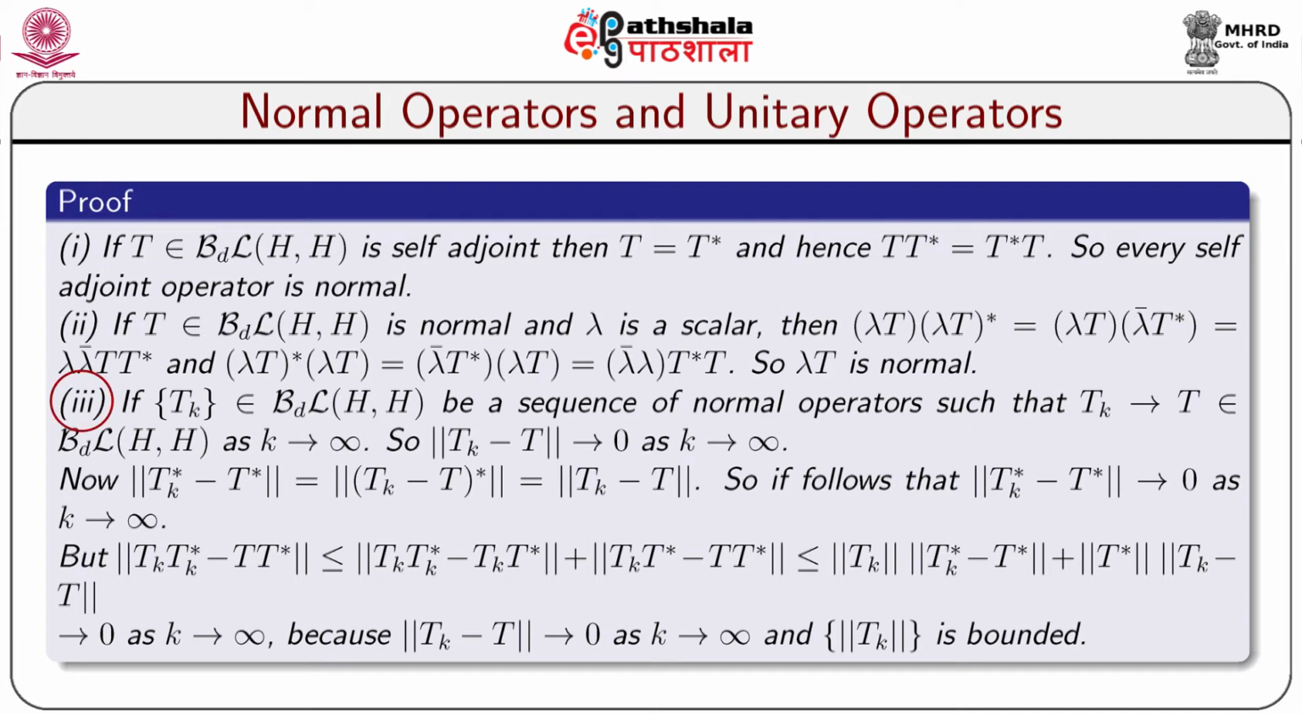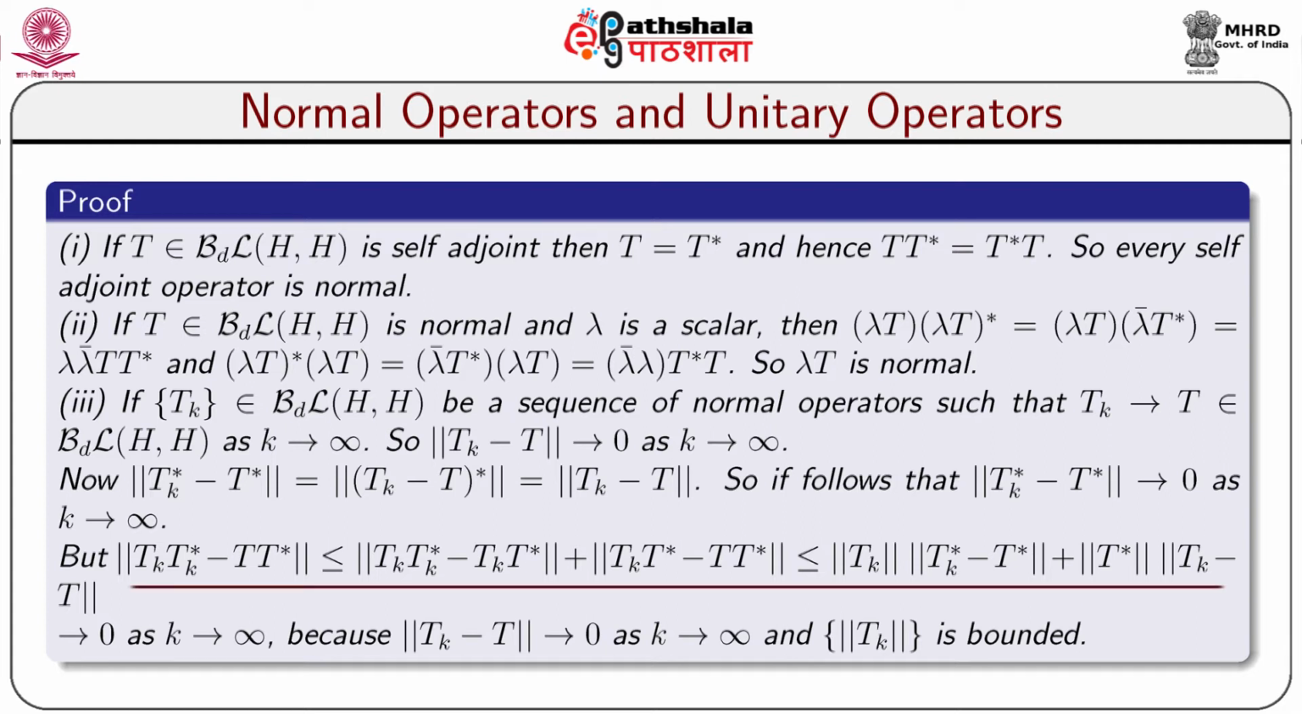If T_k is a sequence of bounded linear operators from H to H such that the T_k are normal operators, and T_k goes to T, where T belongs to B(H, H), as k tends to infinity. So, norm of T_k - T tends to 0 as k tends to infinity. Now, norm of T_k* - T* equals norm of (T_k - T)*, which is equal to norm of T_k - T. So, it follows that T_k* - T* tends to 0 as k tends to infinity.